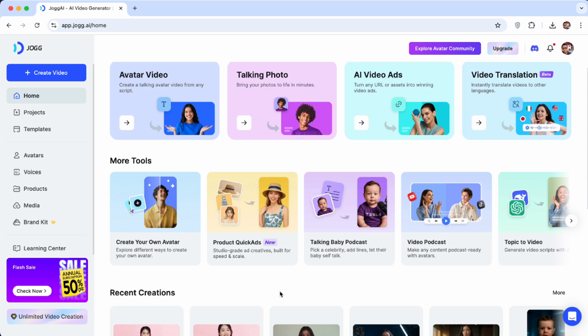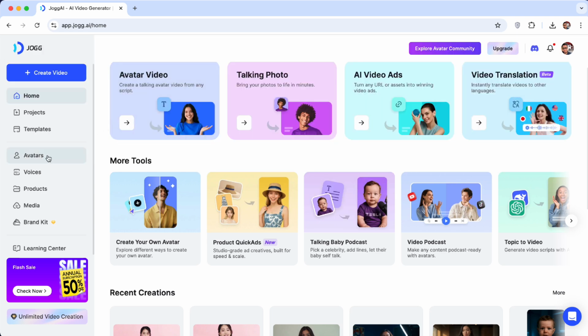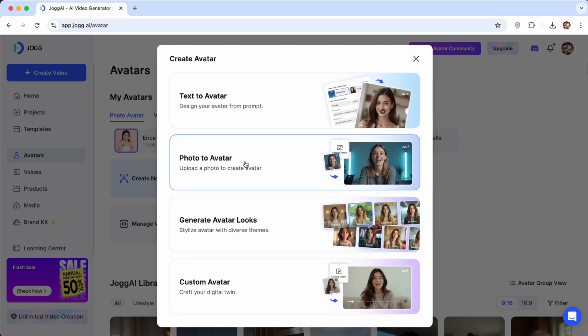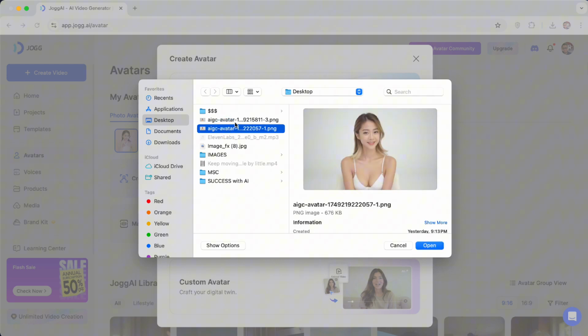In this video tutorial, I'm going to show you how to make a talking AI avatar. So click the link down below and then go to Avatar and click on Create Avatar and choose Photo to Avatar. You can select any image that you have on your computer.